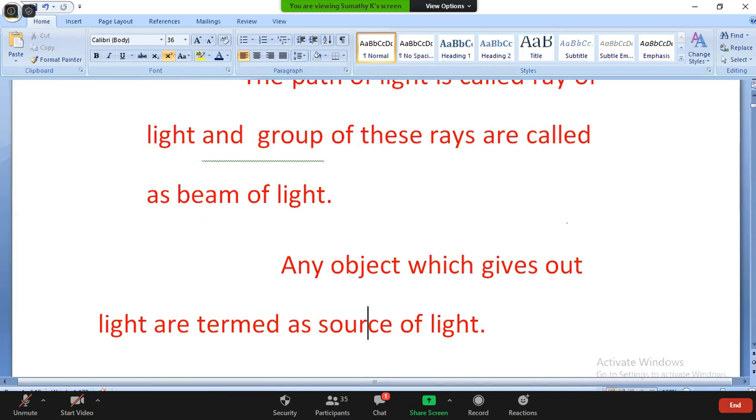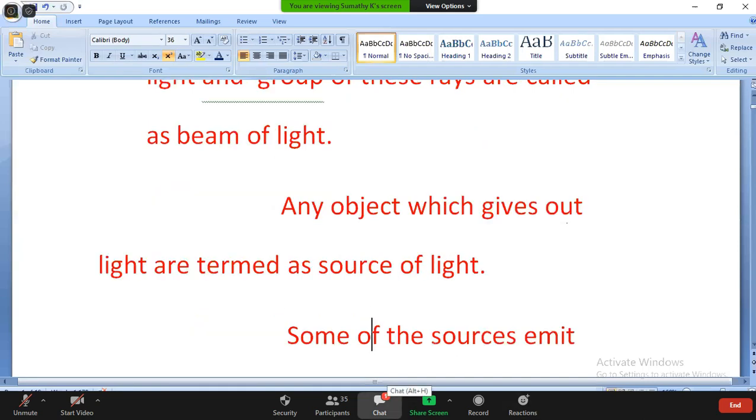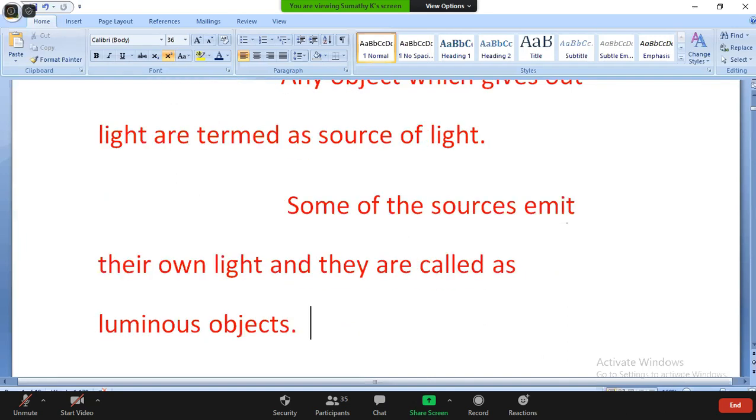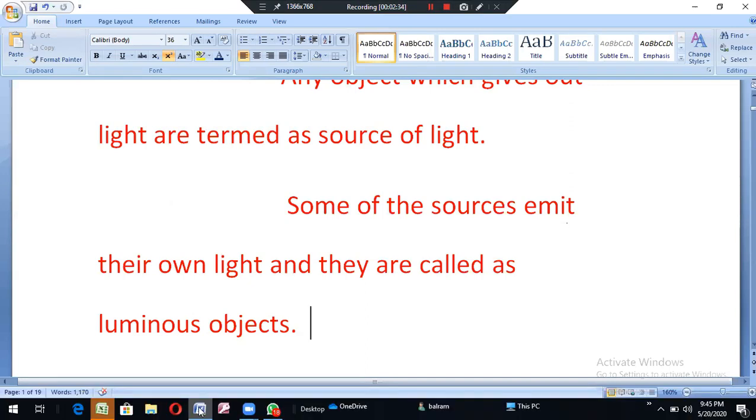Any object which gives out light is termed a source of light. The sun is the first source of light and energy. Some sources emit their own light, and they are called luminous objects. Like the sun, stars, and a candle, these are luminous objects that give light energy of their own.